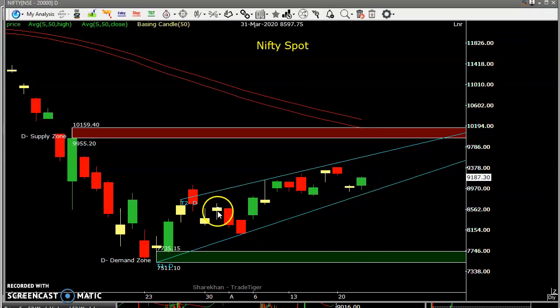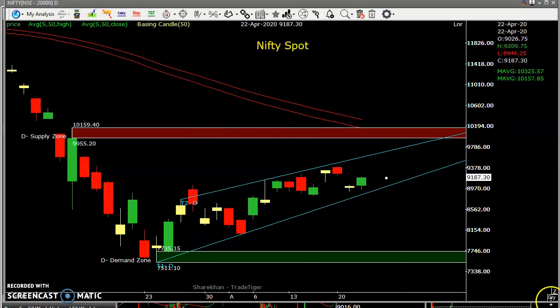Wherever the basic candle forms, see here the basic candle form, and if the price trades below this basic candle low, you can straight away go for short and take some profit. Here also the basic candle. This basic candle high is this. Once it closes above on an intraday basis, you can go for a long trade. So like that you can plan depending on the basic candle and how you trade.